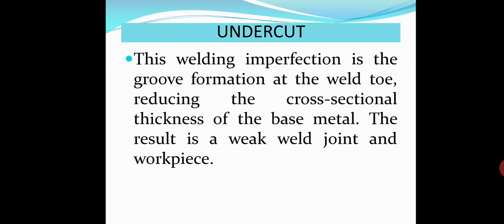Next is undercut. This welding imperfection is the groove formation at the weld toe. So a weld joint is a joint. So at the toe area, if there is a groove, this is a defect known as undercut, which reduces the cross-sectional thickness of the base metal. So due to the reduction in thickness of the base metal, the weld joint as well as the workpiece becomes weak.